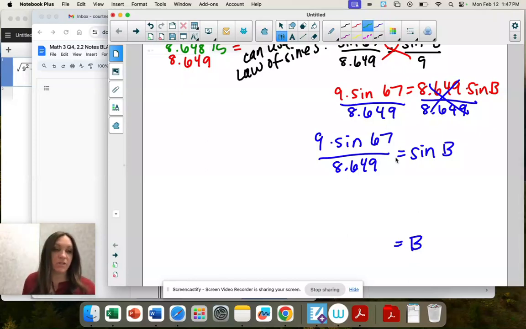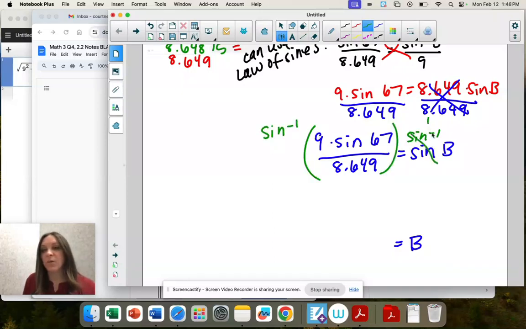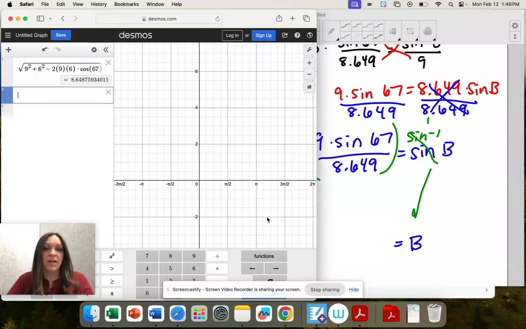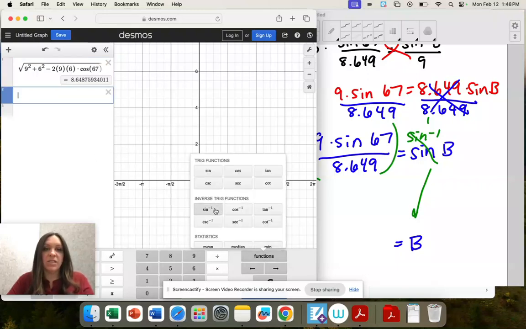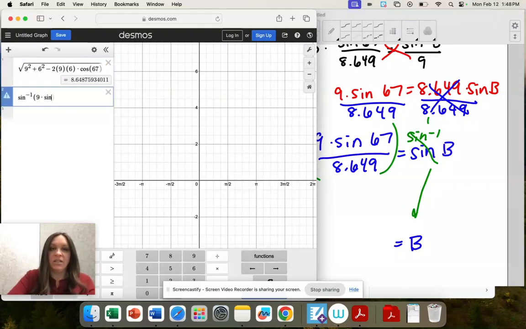So how do we get rid of sine? We take sine inverse, right? So sine and sine inverse equal 1. Now we're just left with b, and then this goes in our calculator. So I have sine inverse of 9 times sine of 67, all divided by 8.649.